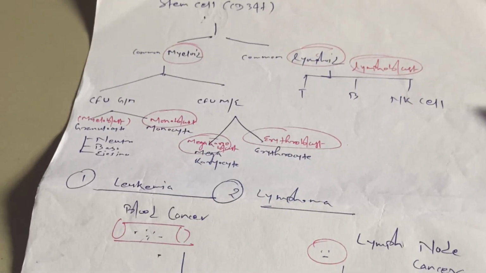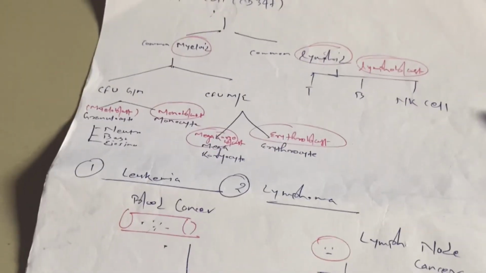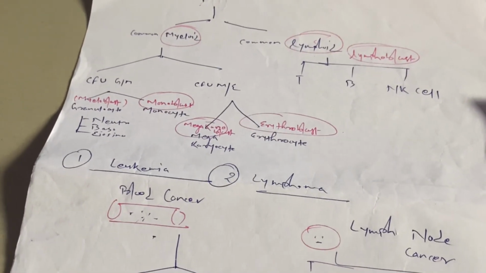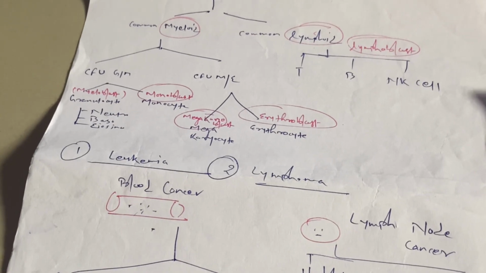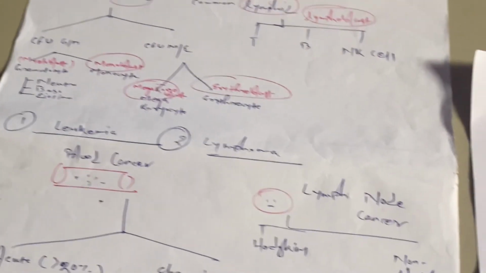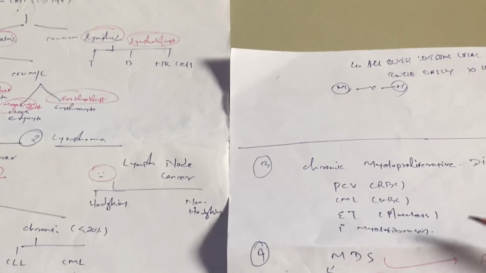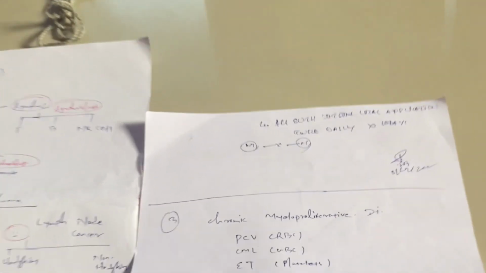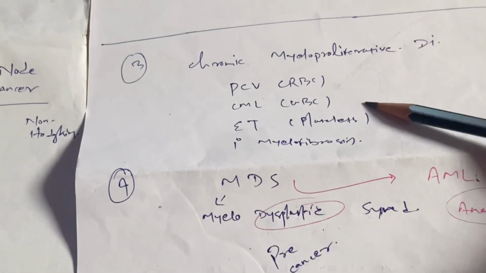So in ALL or AML, CML, no particular single lineage of cells is formed. But in chronic myeloproliferative disorder, only single lineage cancer cells are formed, right?